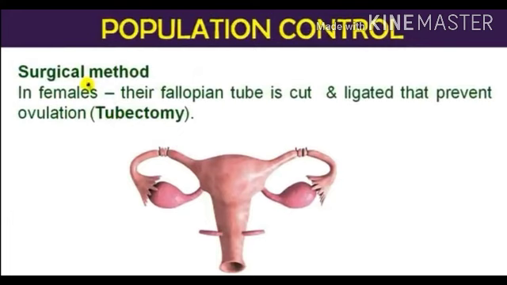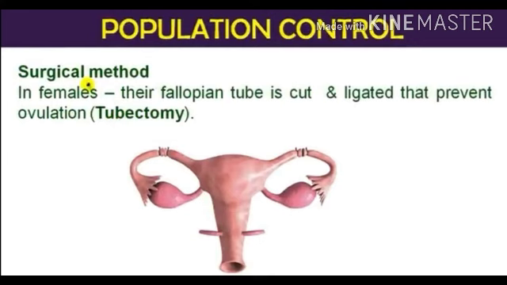Whereas in females the fallopian tube is cut, okay, and ligated again. So what will happen? That prevents ovulation. In the male that process is called vasectomy, and in the female that is known as tubectomy.